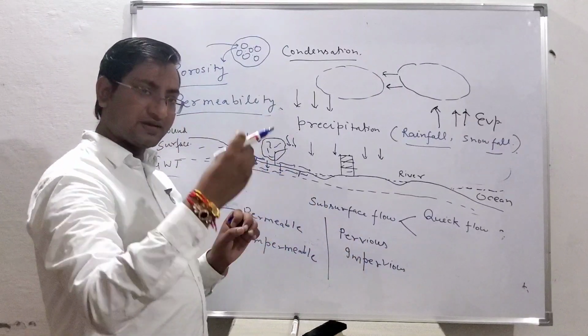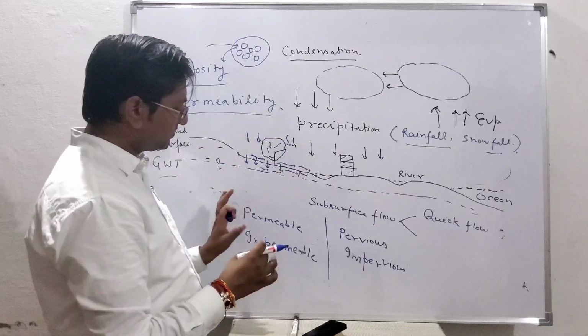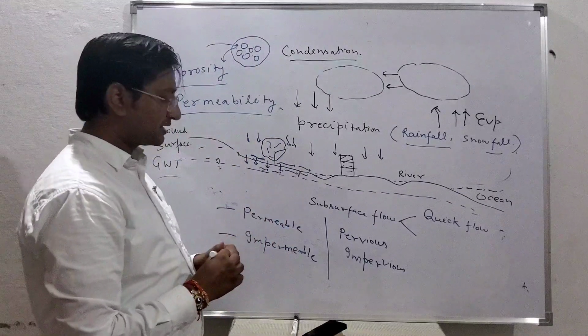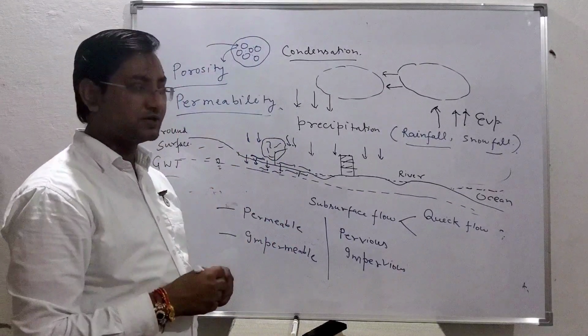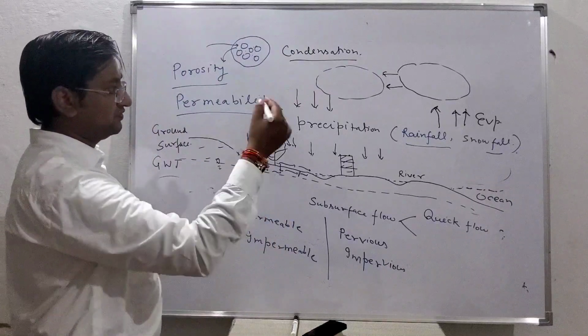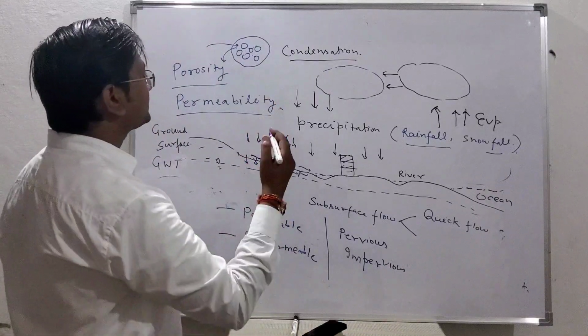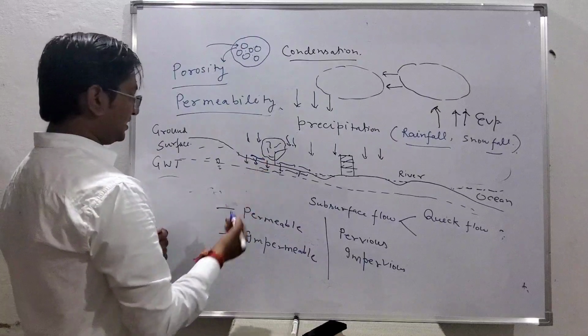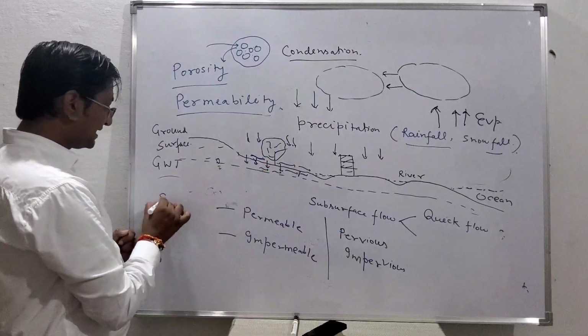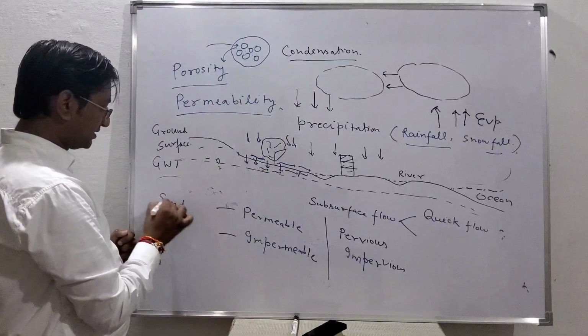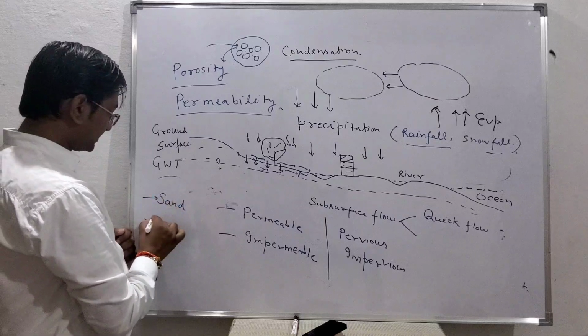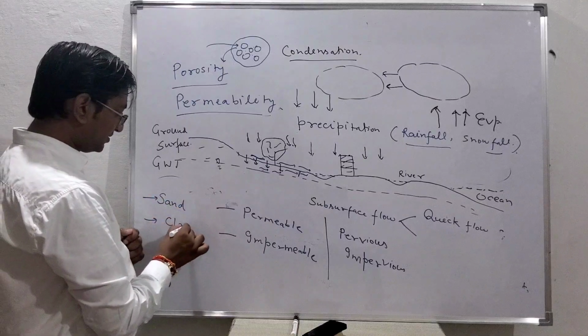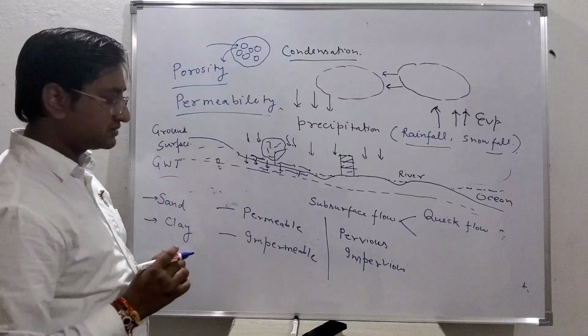If permeability is good and water can flow very easily, you will say it is permeable. If water is not able to flow easily, suppose you talk about the rocks. If we take the example, you will see different types of soils, like sand and clay.